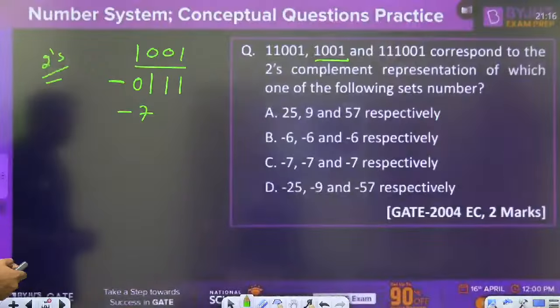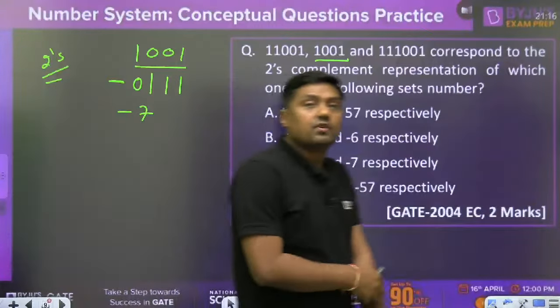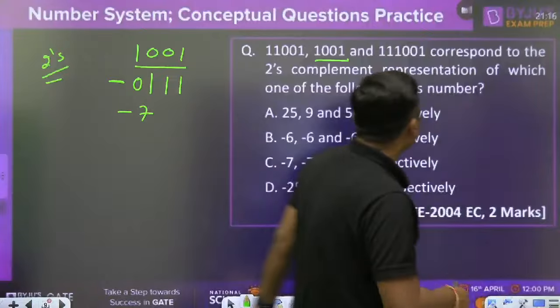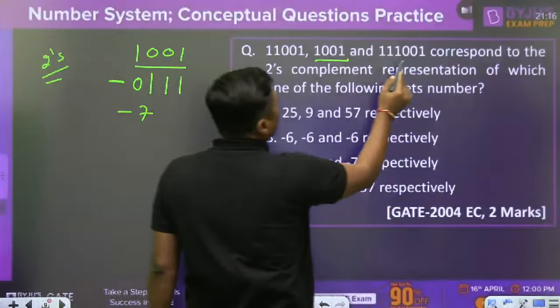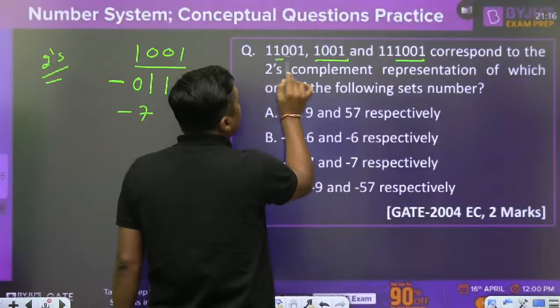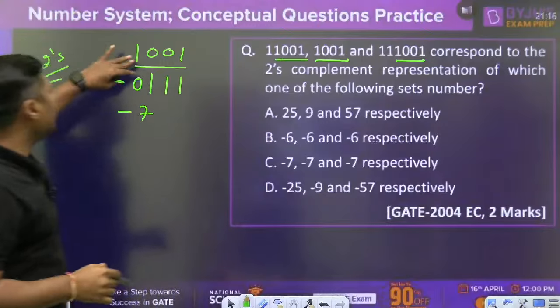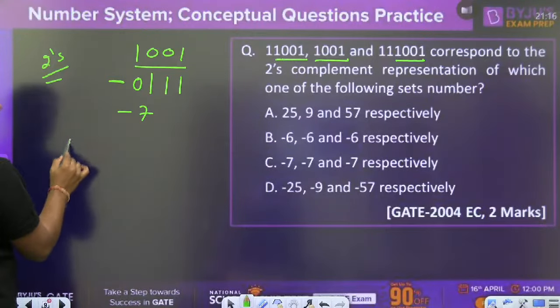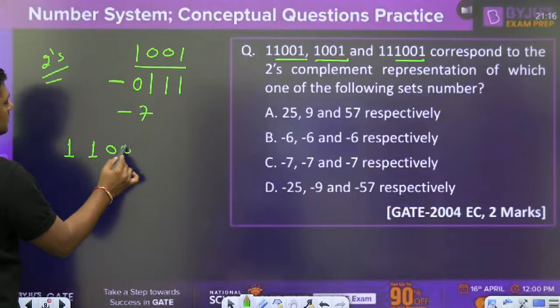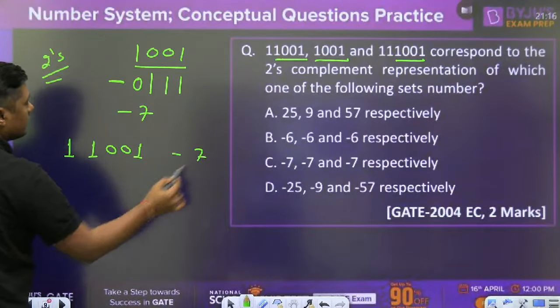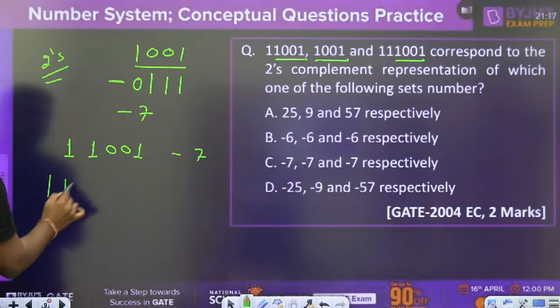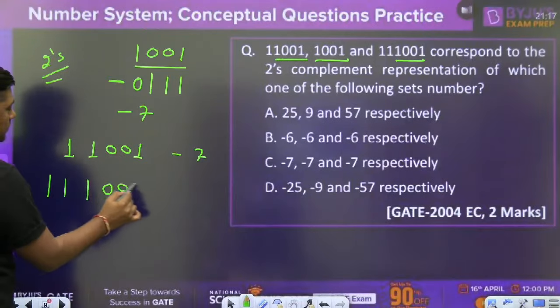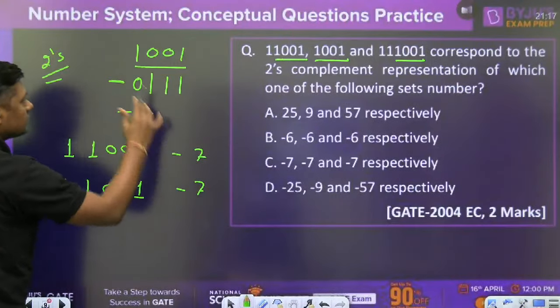Then, now what is the answer for this one? C. Alex Processed have given the right answer for this question. Because watch this, 1001 is common. Just simply we are repeating what? MSB. So 4-digit number, 5-digit number means add extra 1. Again it is minus 7. 6-digit number, repeat the MSB. Minus 7. This is the minus 7.